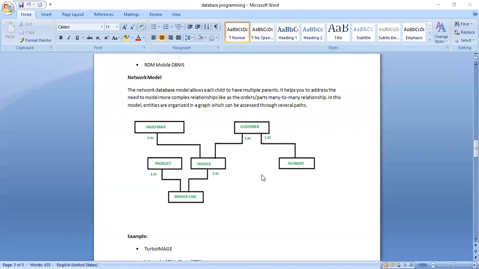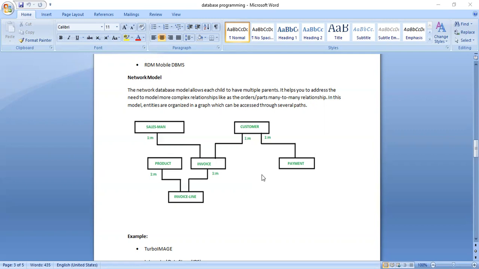If you see the network database model here, each child can have multiple parents. It is also somewhat a parent-child relationship only, but here you can have multiple parents. I can say it is a kind of graph. You know what is meant by a graph? A graph will have nodes, and the nodes are connected using edges. Like this, using a graph kind of data structure, we represent the data in the network model here. Here you can take more complex relationships.